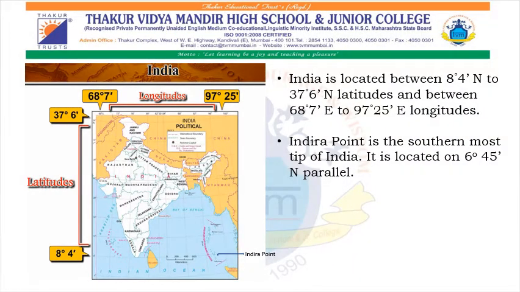India is located between 8 degrees 4 minutes north to 37 degrees 6 minutes north latitudes and between 68 degrees 7 minutes east to 97 degrees 25 minutes east longitudes. Indira Point is the southernmost tip of India. It is located on 6 degrees 45 minutes north parallel.